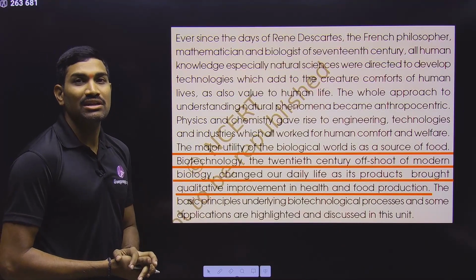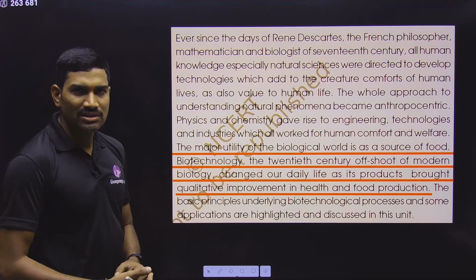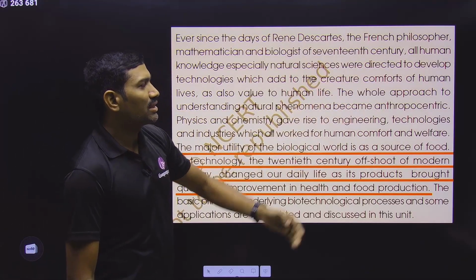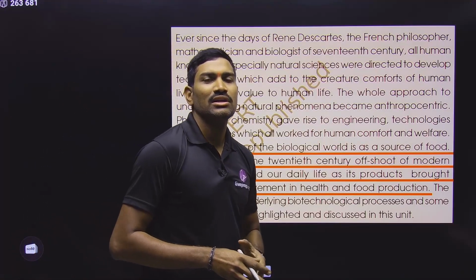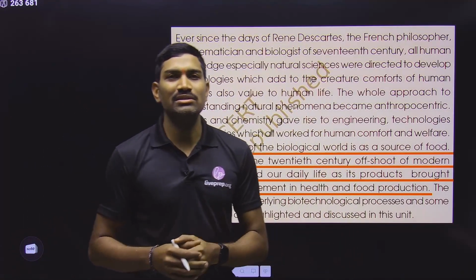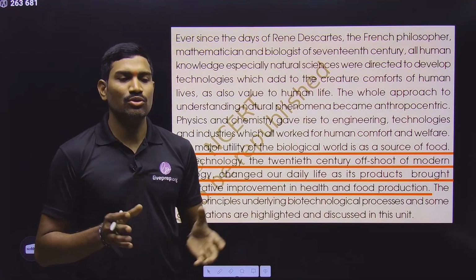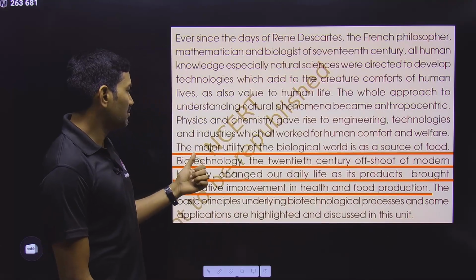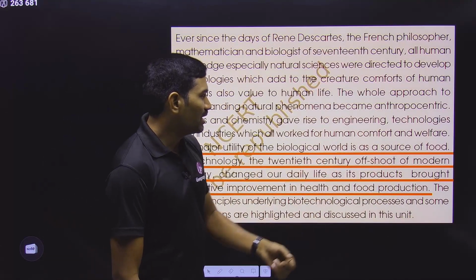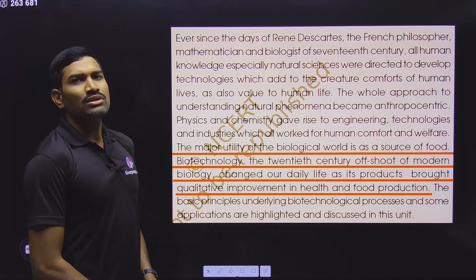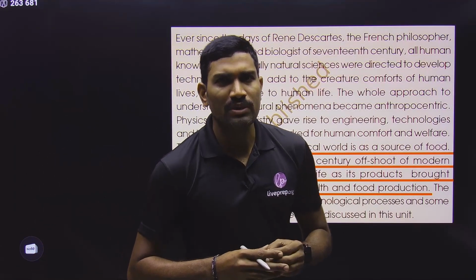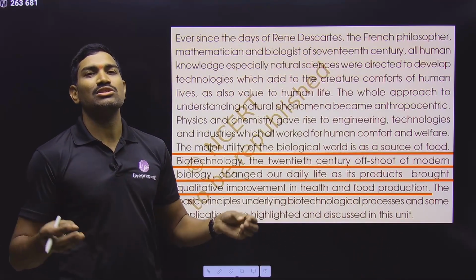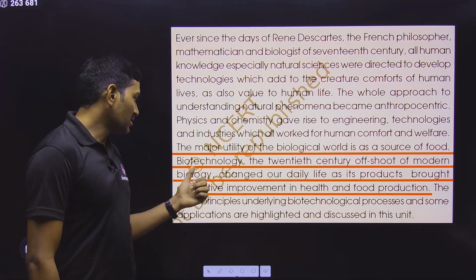This is the paragraph that was given under the unit introduction, and here also there are some important sentences, so you can go through this. The whole approach to understand this natural phenomena became anthropocentric. What is the meaning of anthropocentric? Anthropo means a human at the center. That means for all this knowledge, human-based development is taking place. Next one, the major utility of the biological world is as a source of food. So with respect to the human, for the majority of the other organisms and other things, we are actually talking with respect to the food source.